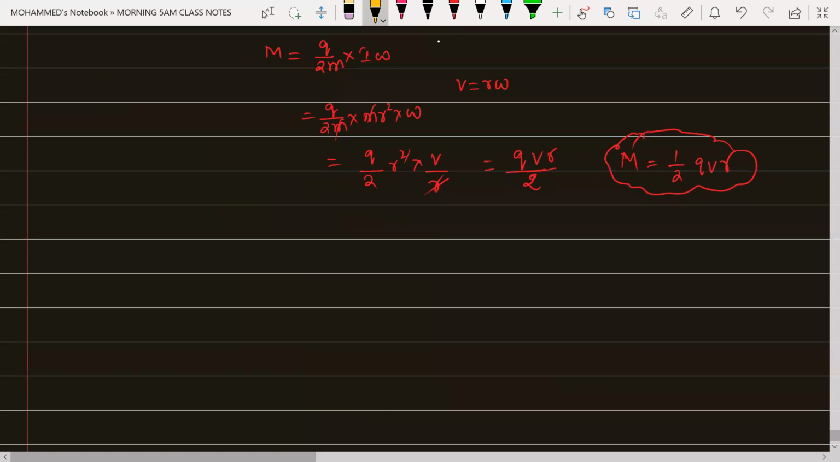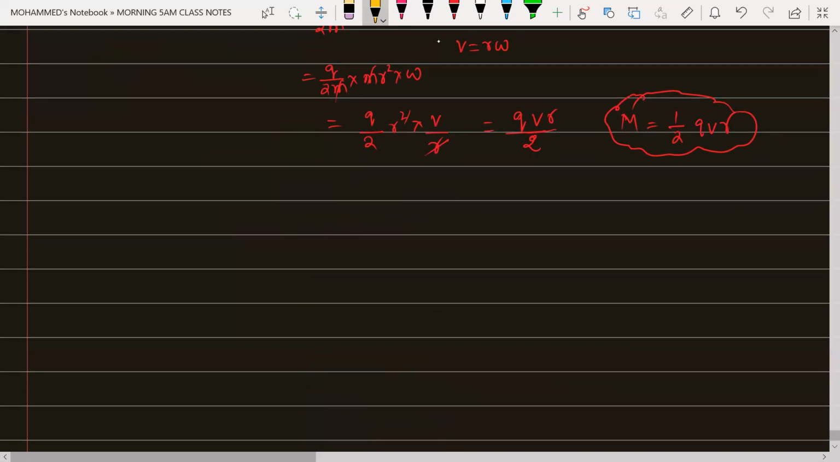Clear, beta? One more I am giving you, you try to do it right now. Say for example, the orbital motion of an electron, if I am talking about it in terms of the magnetic moment.